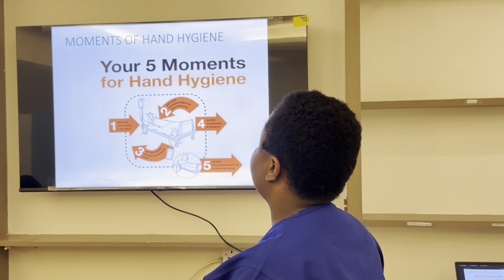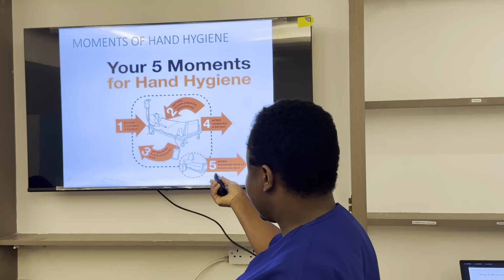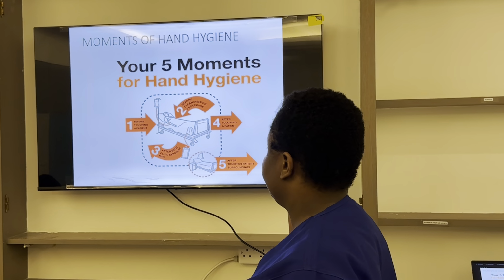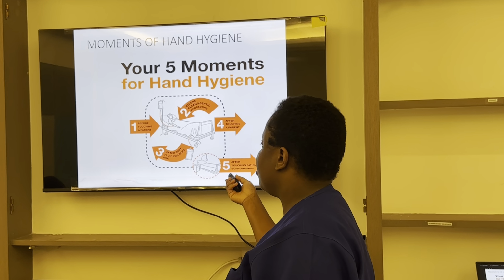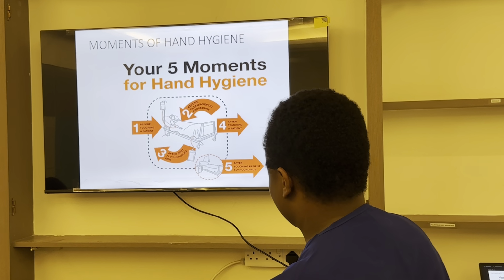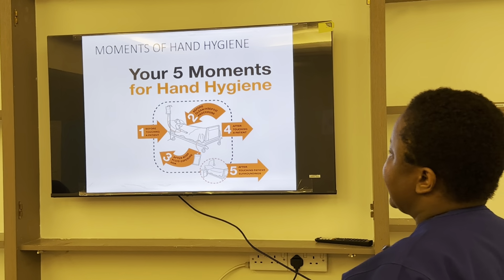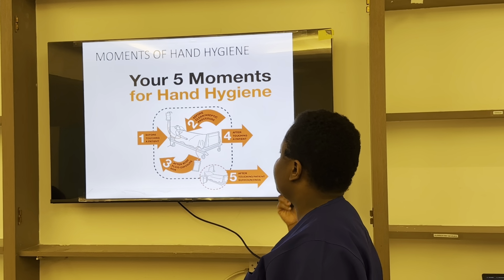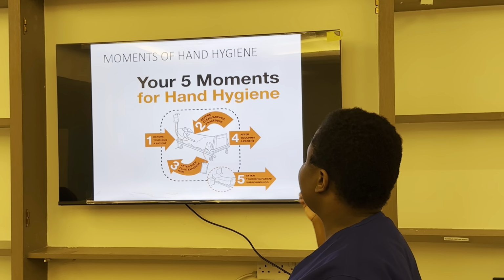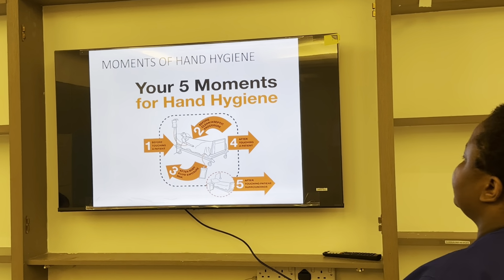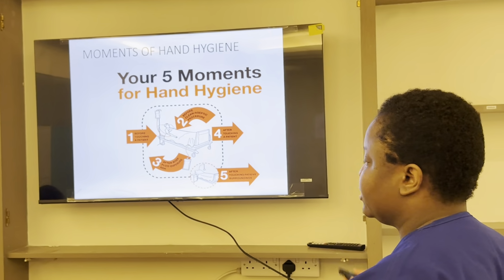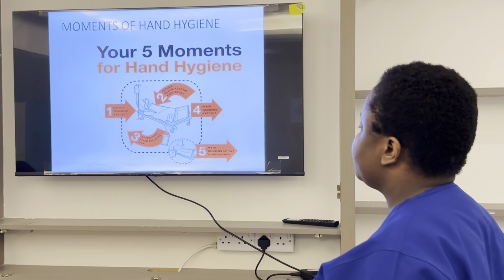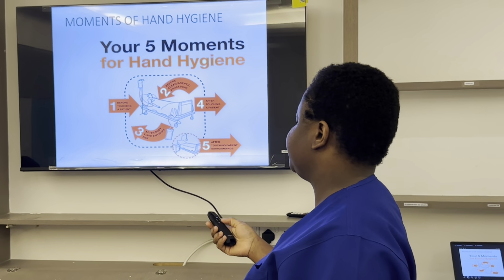Then three, after body fluid, maybe after taking out the urine from the catheter or blood or whatever, you are expected to perform your hand hygiene. Four, after touching the patient also. Then lastly, after touching patient surroundings, after bed making or whatever, you are supposed to perform also the hand hygiene.